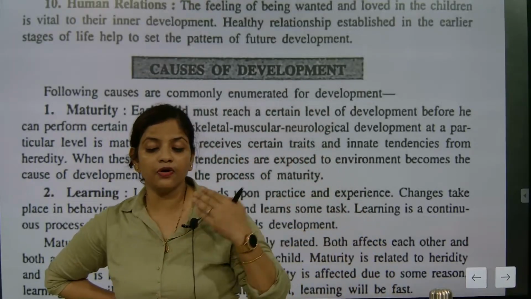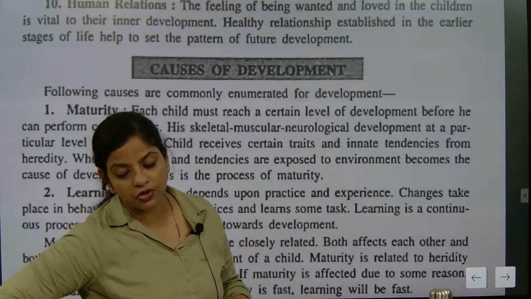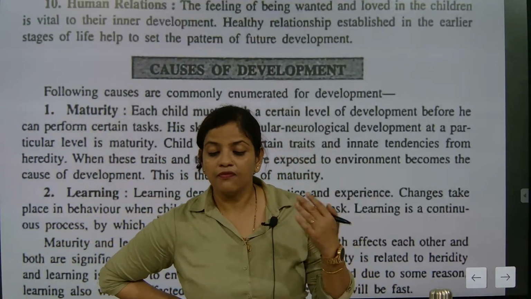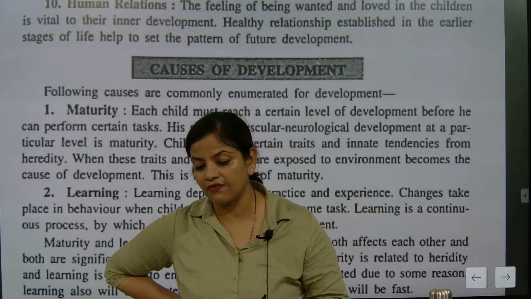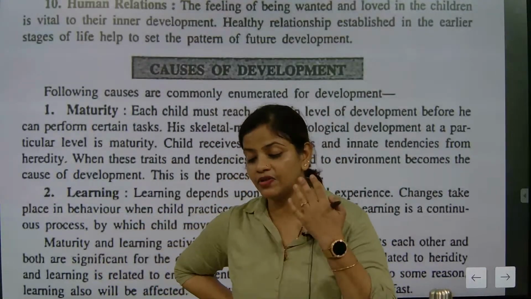Maturity will be of two types. One maturity comes with age, where the skeletal, muscular or neurological development will be done according to a particular level, and another maturity comes at the time when we interact with the environment.